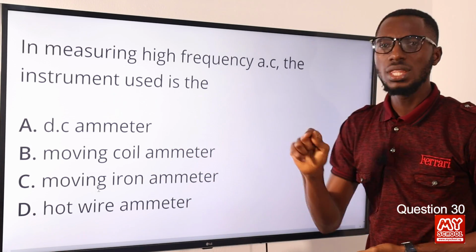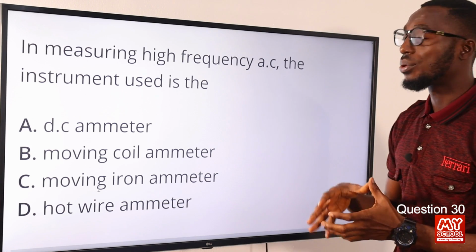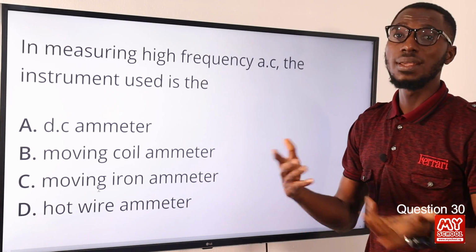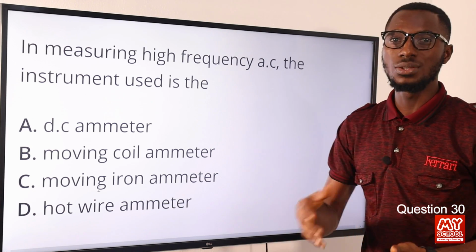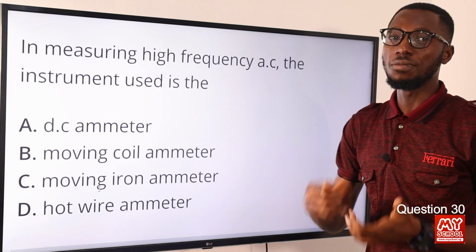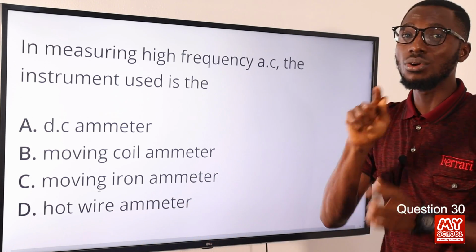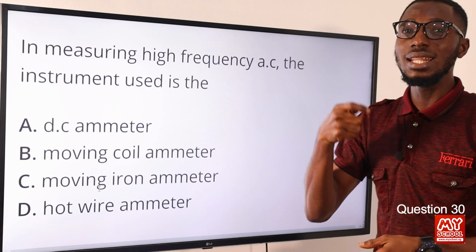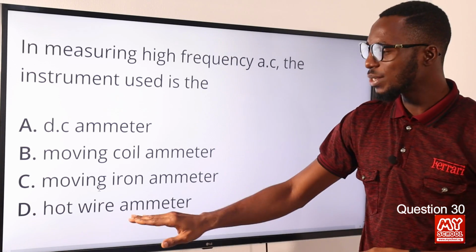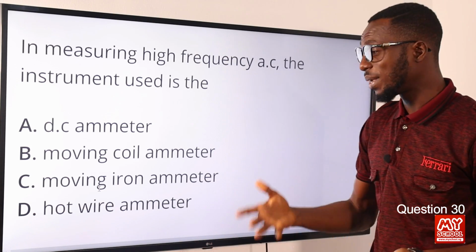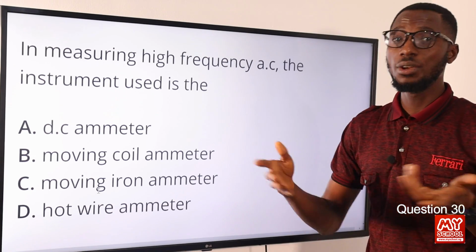One thing we should note is that when you are transmitting power using high current, what you will generate is lots of heat. That gives us a clue that the hot wire ammeter works on the principle of the heating effect of current. It was once used to measure radio frequency current.